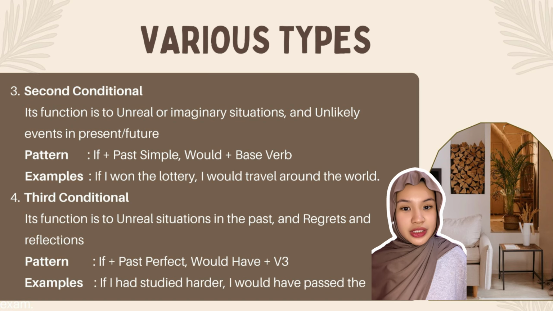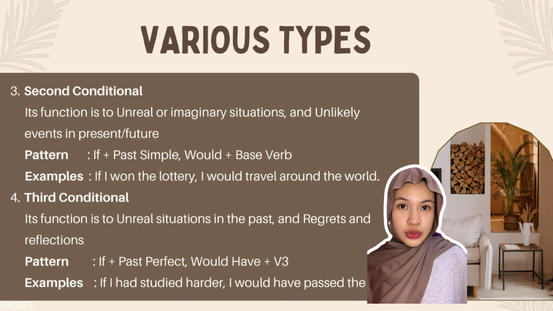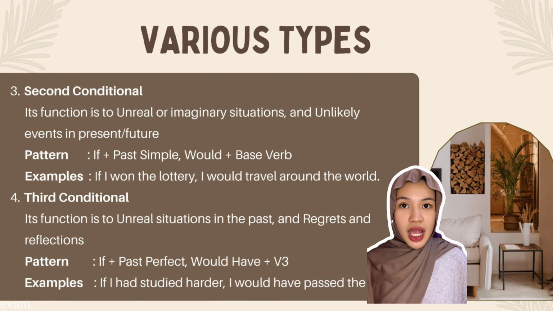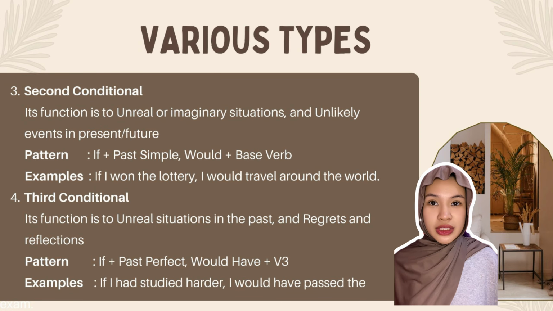3. Second conditional. Its function is to express unreal or imaginary situations and unlikely events in the present or future. Pattern: if plus past simple, would plus base verb. Example: if I won the lottery, I would travel around the world. 4. Third conditional.